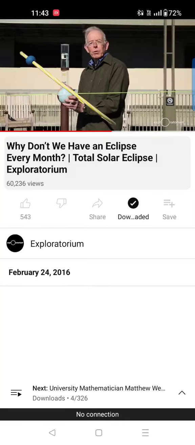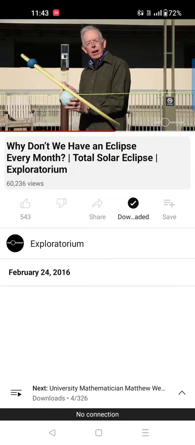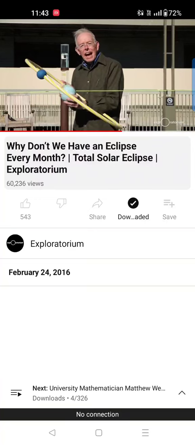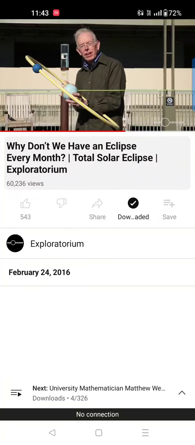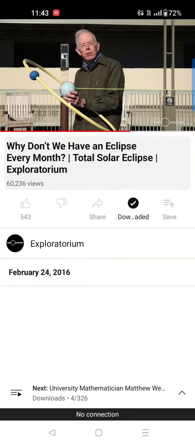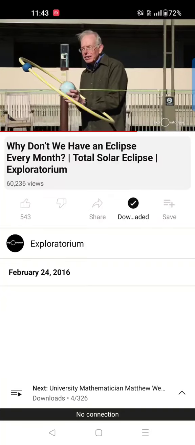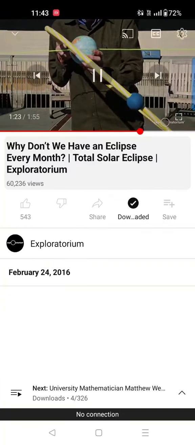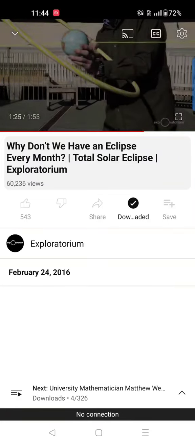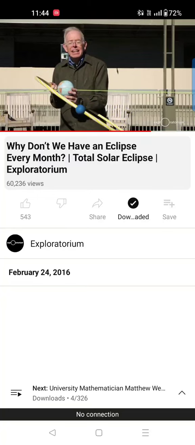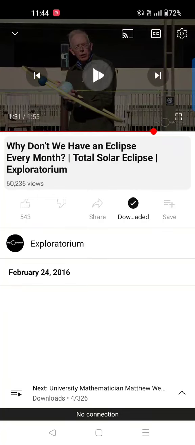We've moved around 3 months, a quarter of the way around the Earth's orbit. The Moon's orbit is still tilted, but in exactly the same angle as before. The Moon's orbit acts like a gyroscope as the Earth moves around the Sun. Now, as the Moon comes around, it crosses the plane of the Earth's orbit. It gets between the Earth and the Sun, and now it can cast a shadow on the Earth.